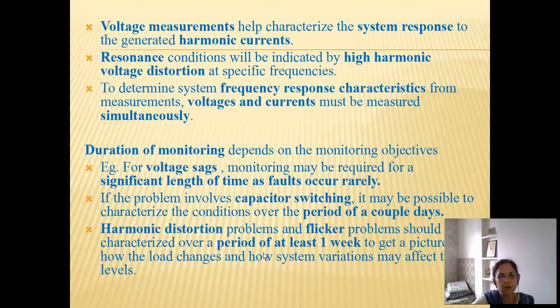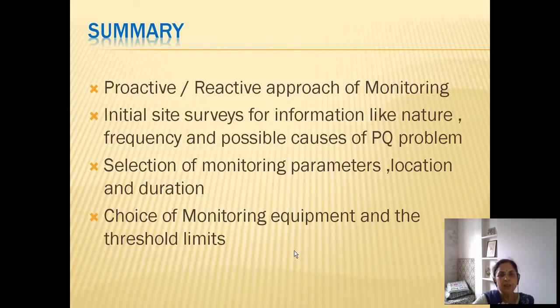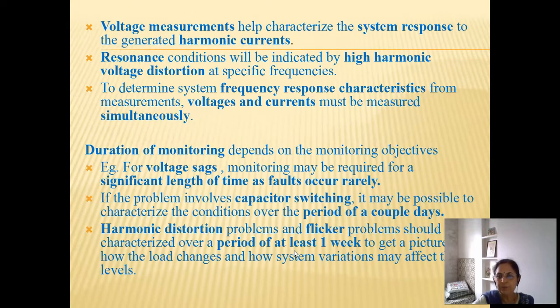The harmonic distortions need monitoring for at least 1 week. Generally, they say that such monitoring should be done, as a thumb rule, for the entire process cycle of the industry. That is a minimum duration.